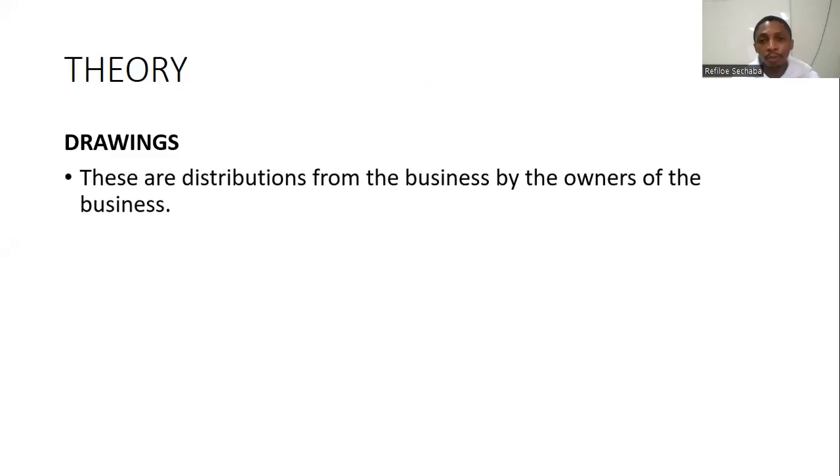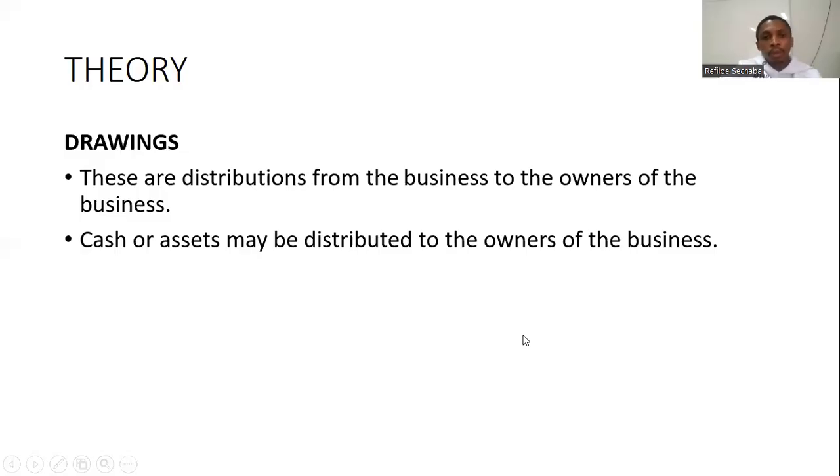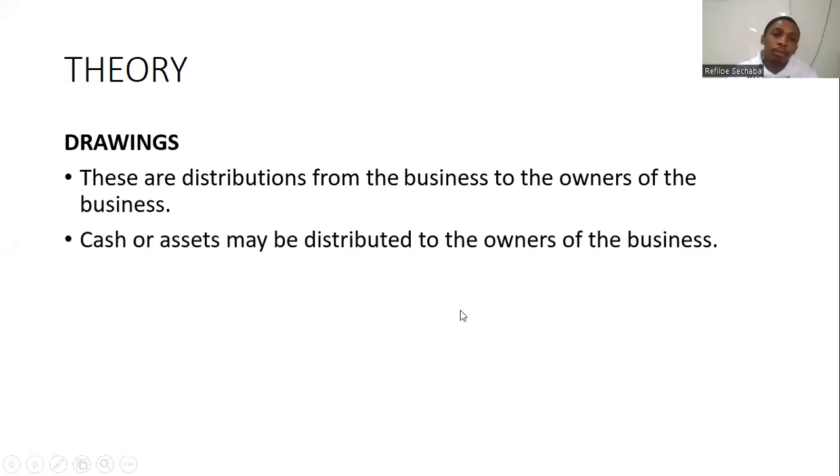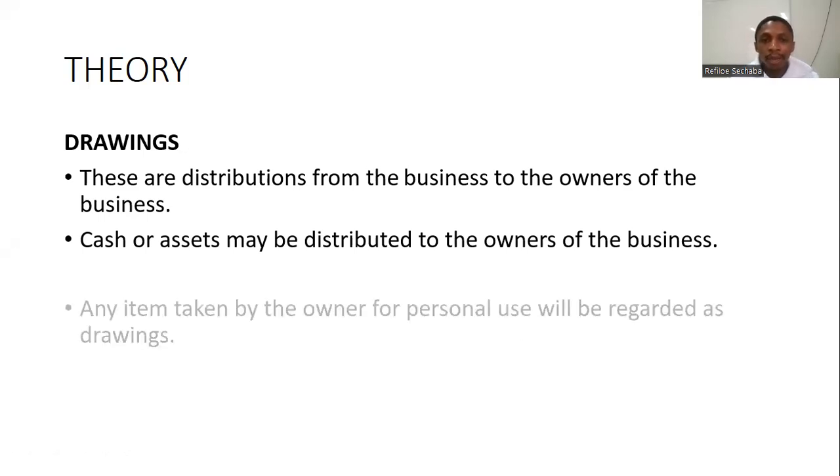Then we've got drawings. What are drawings? Drawings are simply distributions from the business to the owners of the business. All right, that's what drawings are. Now, these distributions to the owners of the business can be in terms of cash or assets. So cash or assets may be distributed to the owners of the business.